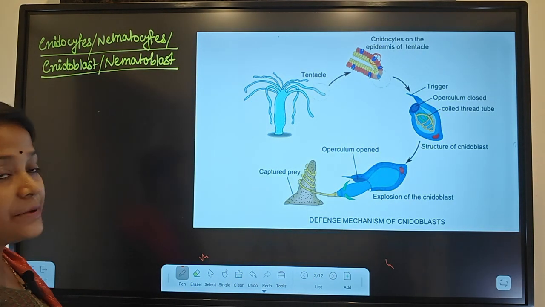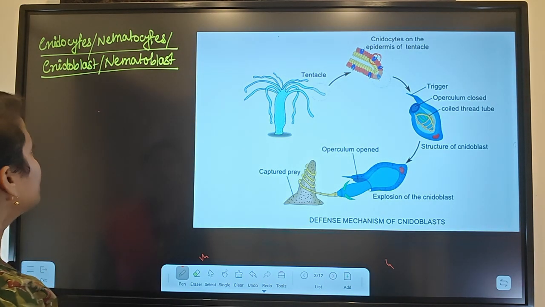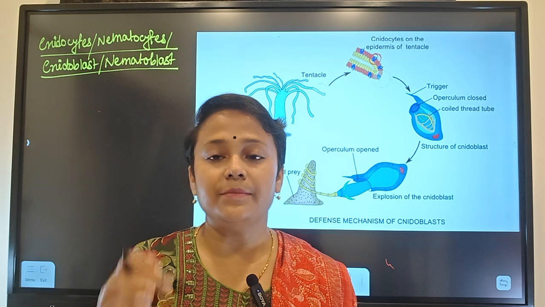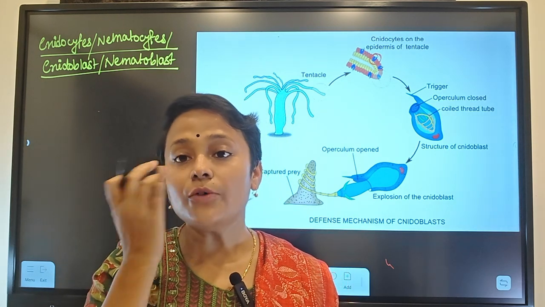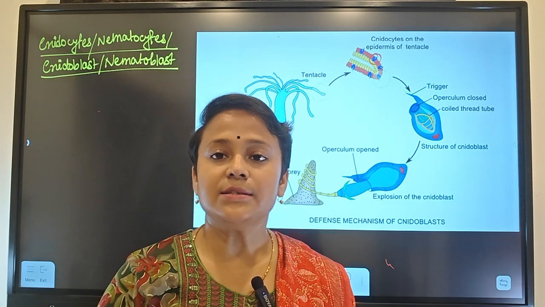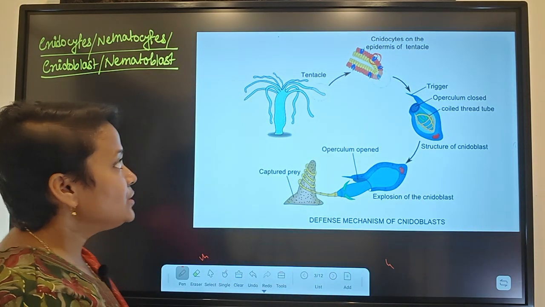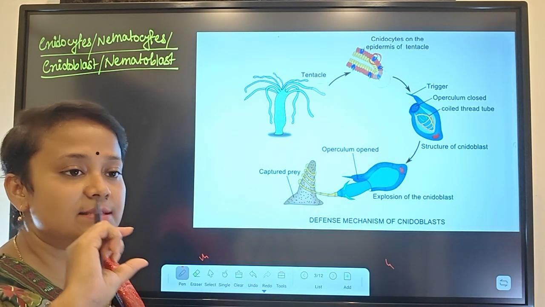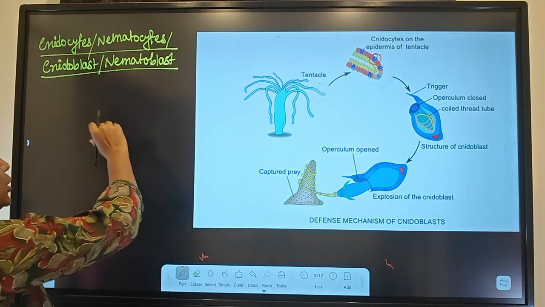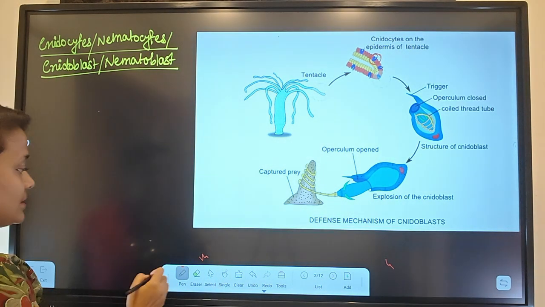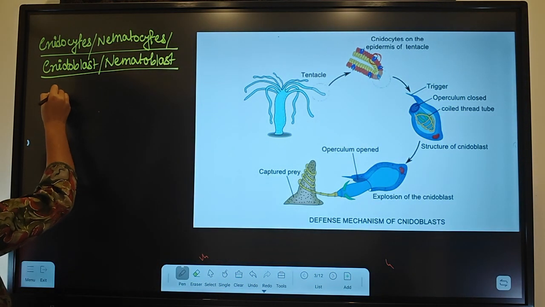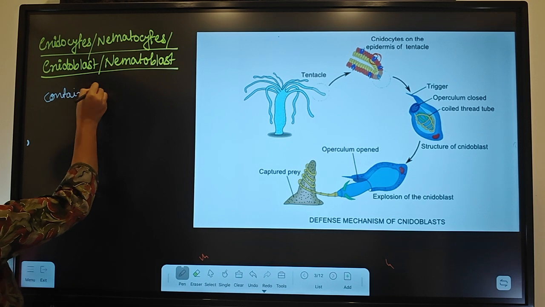Coming to the next one, very important: the presence of cnidocytes or nematocytes. Where are they present? I told you, in the epidermis of tentacles. Okay, in the epidermis of tentacles, cnidocytes are present. The name of the cell is cnidocyte or cnidoblast or nematocyte or nematoblast. This nematoblast contains a stinging organ.